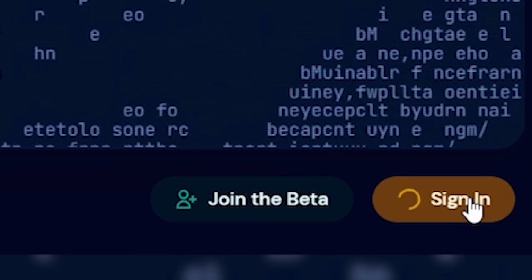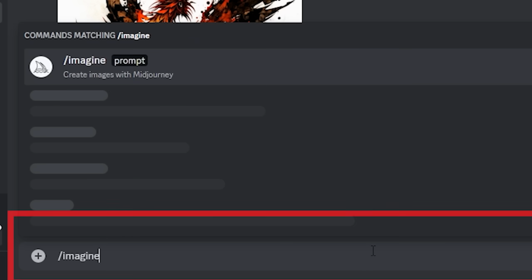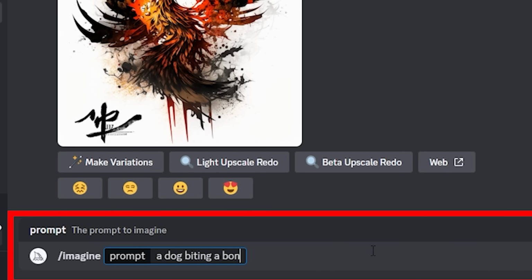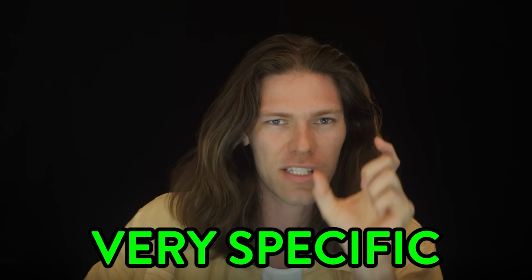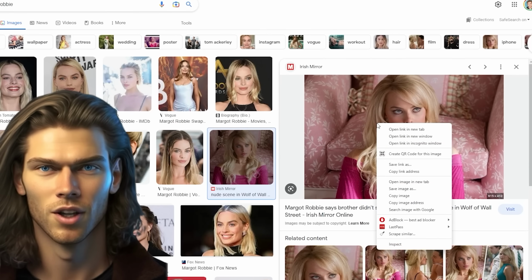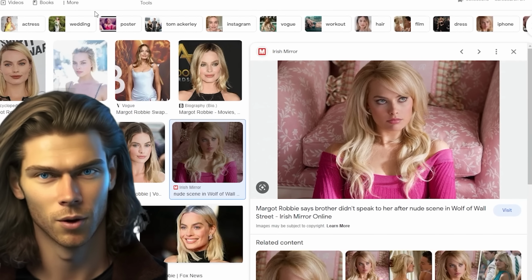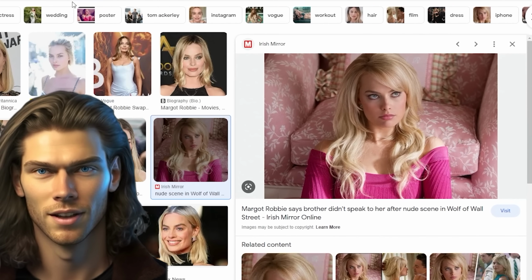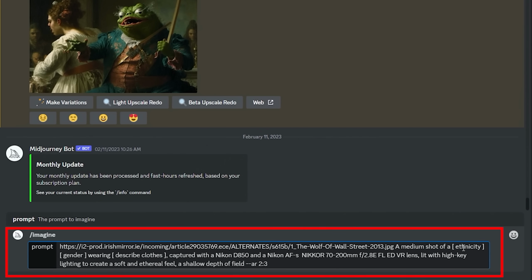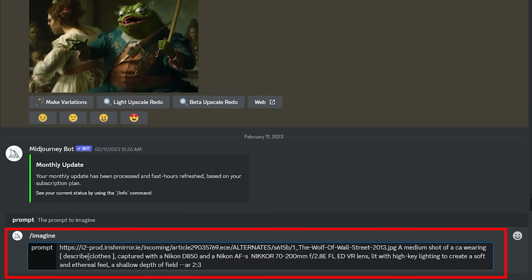To create an avatar, you're going to need Midjourney. Sign up through your Discord account and use /imagine, then hit return to start giving it your prompts. But to get a high quality avatar, you need to be very specific with what you ask for. First, use a picture of yourself or someone you want the avatar to look like. This will help the AI produce a result closer to what it is you want. Second, use specific prompting with rich visual keywords to produce the outcome you actually want.